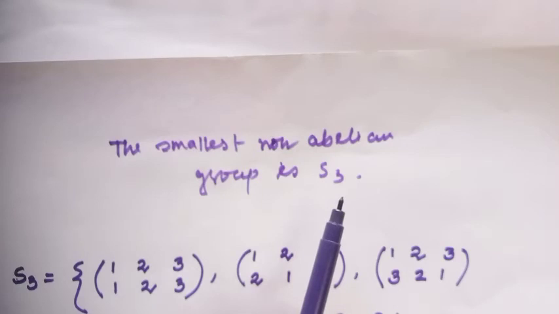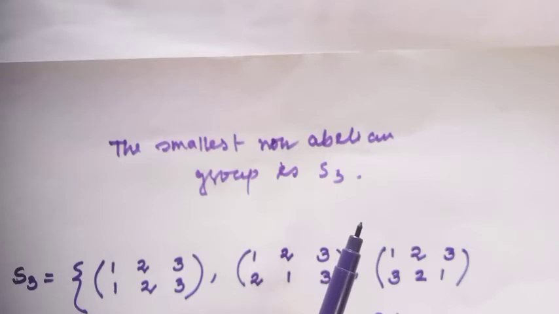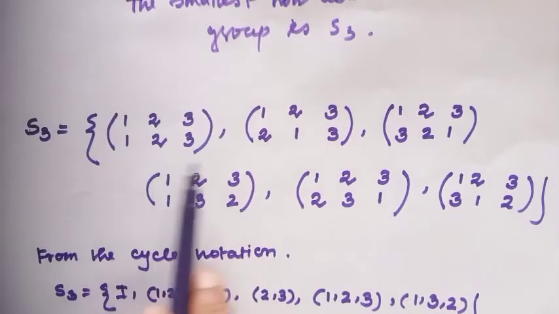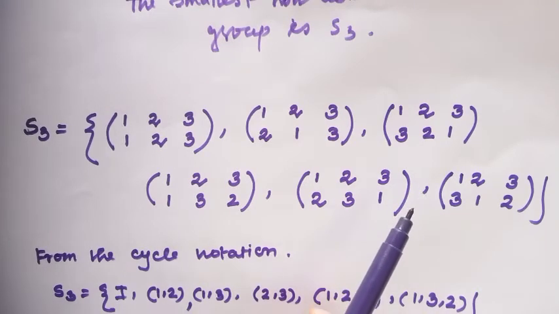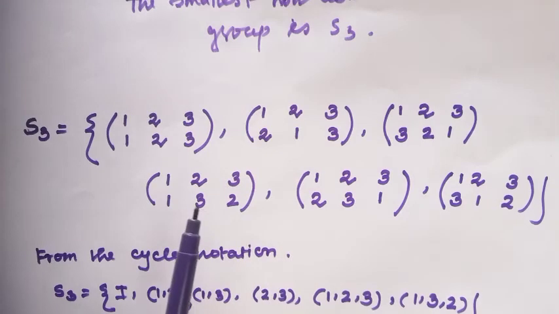We all know what the group S3 is. I have already made many videos about this permutation group. S3 is this permutation group, which I have discussed elaborately in my previous video.